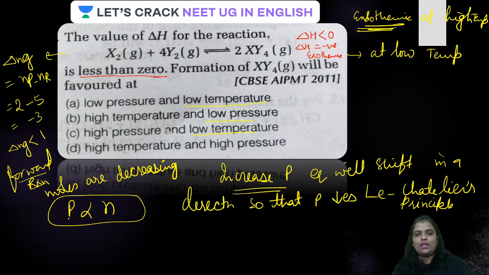In other words, formation of X by 4 will be favored at high pressure. I'm repeating, at high pressure, and as this is an exothermic reaction, therefore low temperature is favorable.